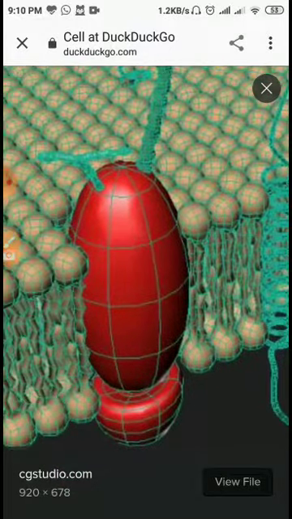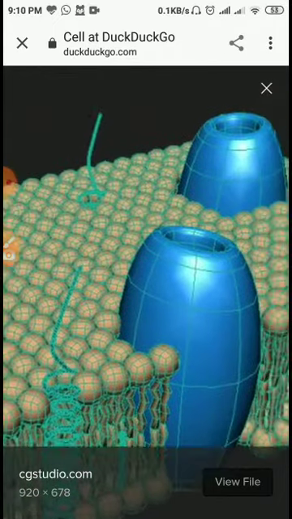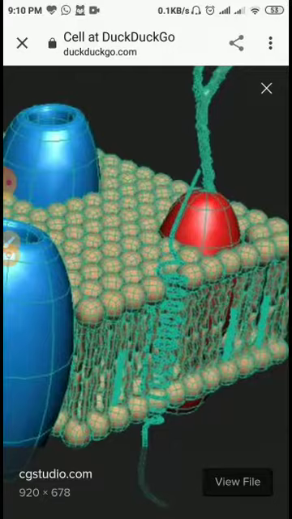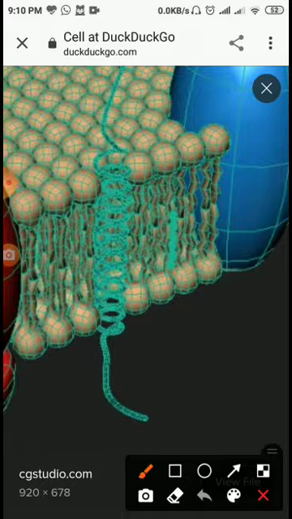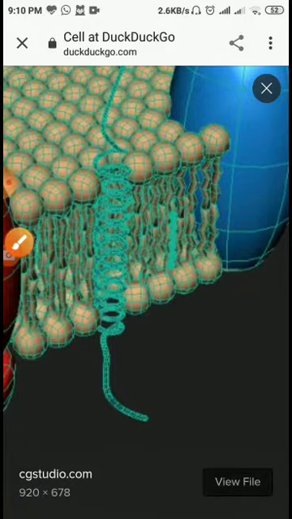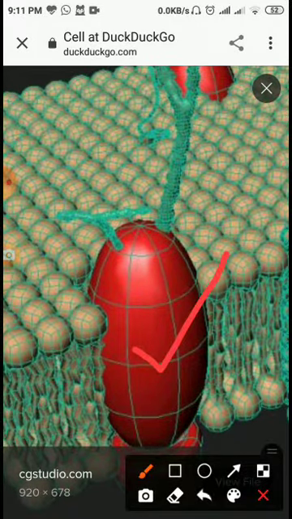Here you are looking, my dear students, the extrinsic proteins. This red color is the extrinsic protein, and the blue color is the intrinsic protein. So this one is the extrinsic protein and this one is the intrinsic protein you are looking at here. And my dear students, this is the lipid ocean, lipid molecules.